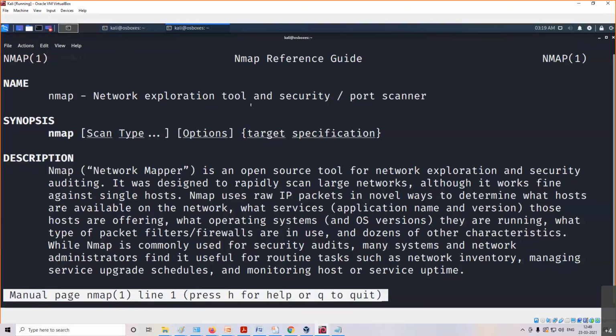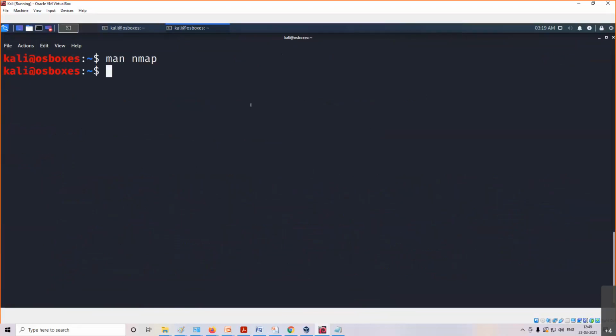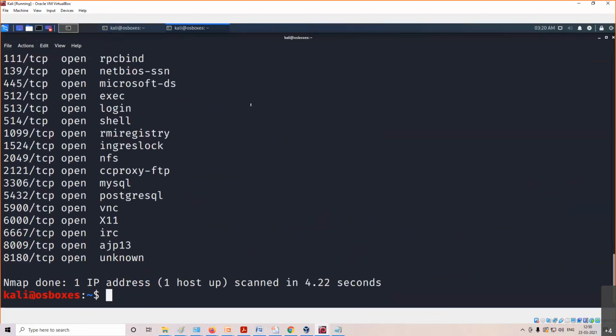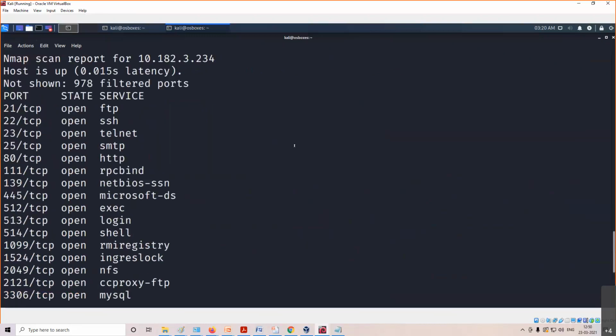Right? So quickly we'll see some small scans, some 2, 3 scans, 3, 4 scans. So the most basic scan in Nmap. We'll see first with the IP address, 10.182.3.234. This is the IP address of the Metasploitable application. It's an already vulnerable application you are running. If you simply put Nmap and the IP address, it will give you one default scan, meaning the well-known ports available according to Nmap. It will give you that in the result.